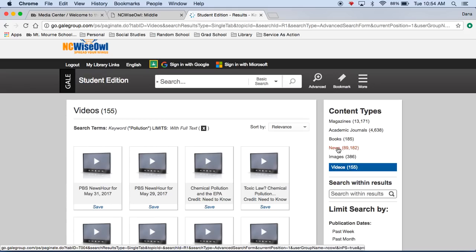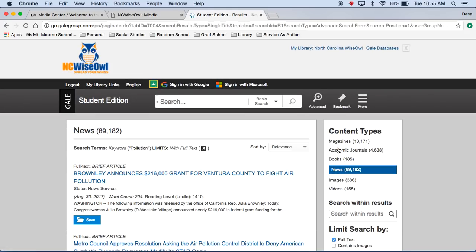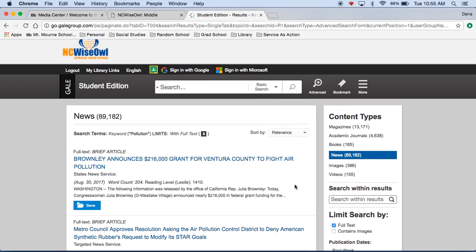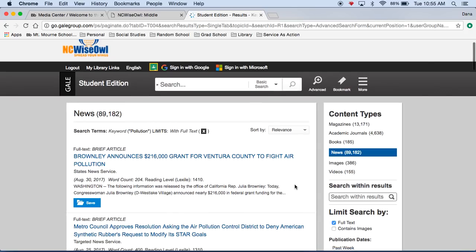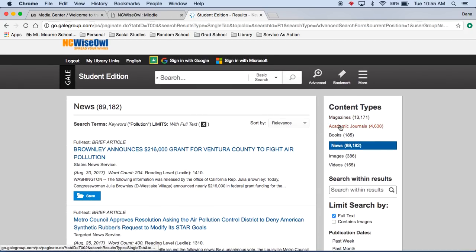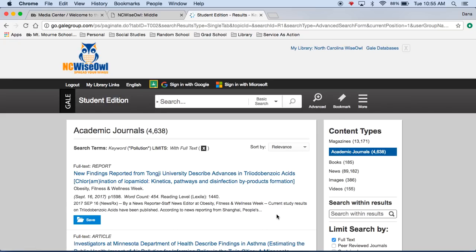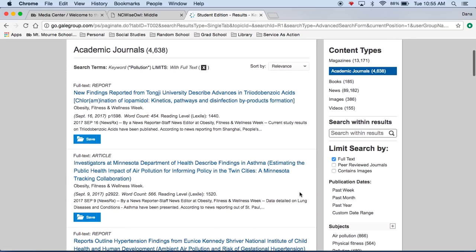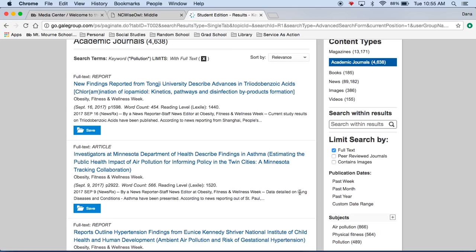I can also limit it to news articles, so I can find out what's happening locally, and academic journals. These are from journals where people have submitted their research.